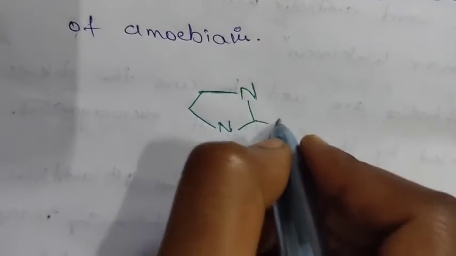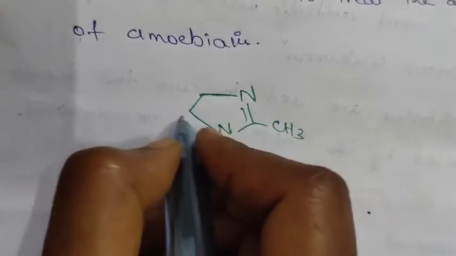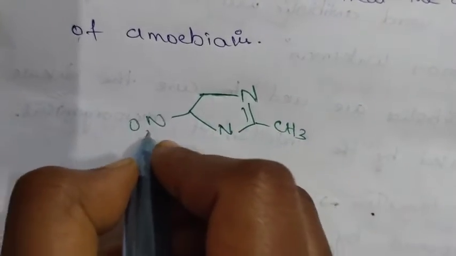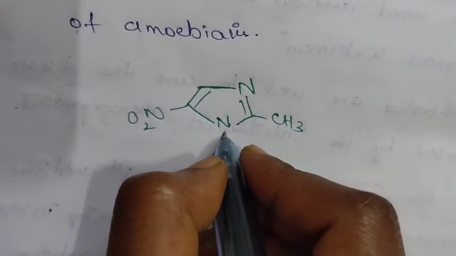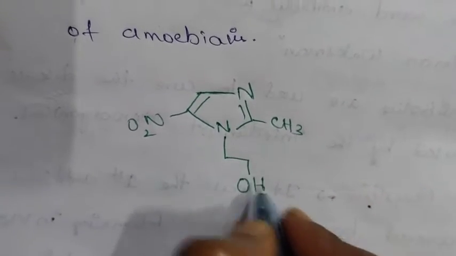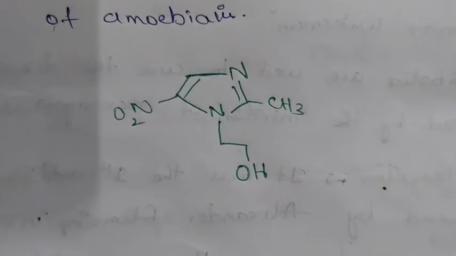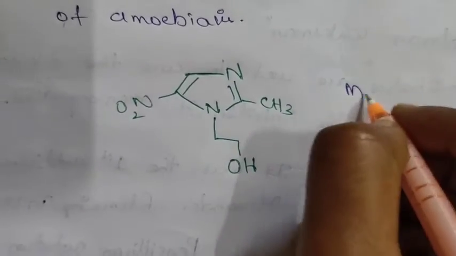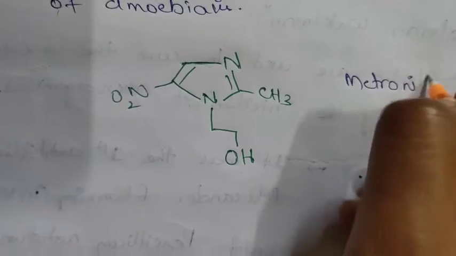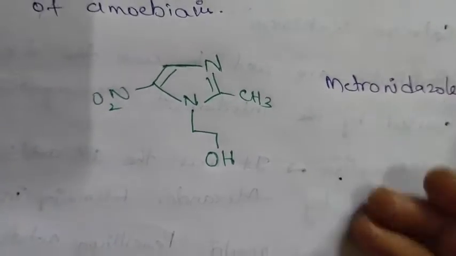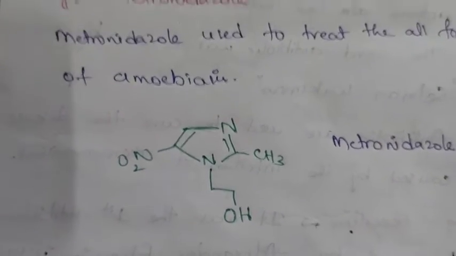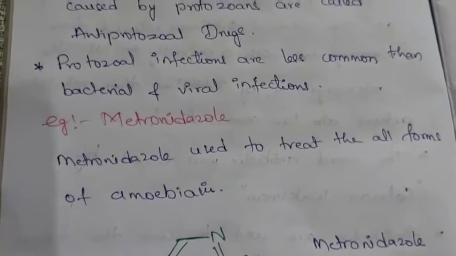Nitrogen, at this position we have methyl group, at this position we have nitro group, and here OH. This is the structure of metronidazole. This is about the anti-protozoal drugs.